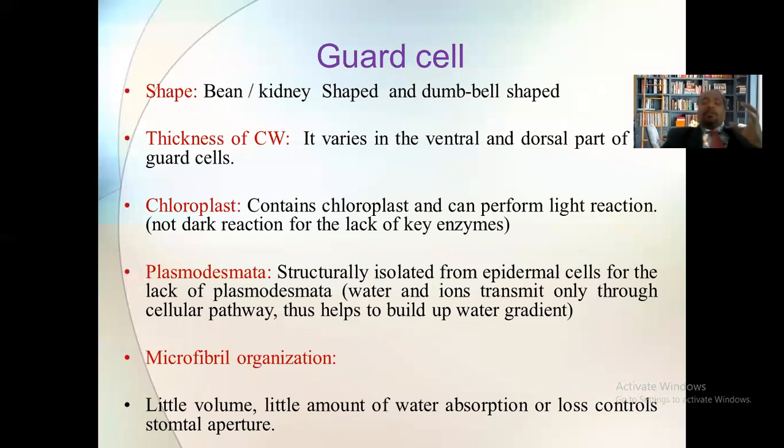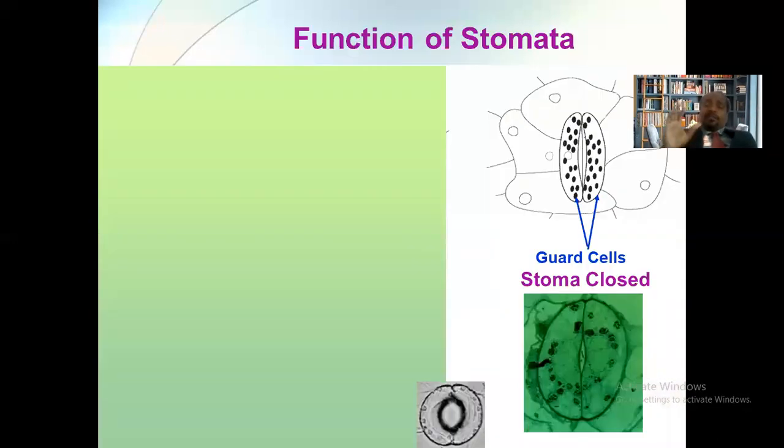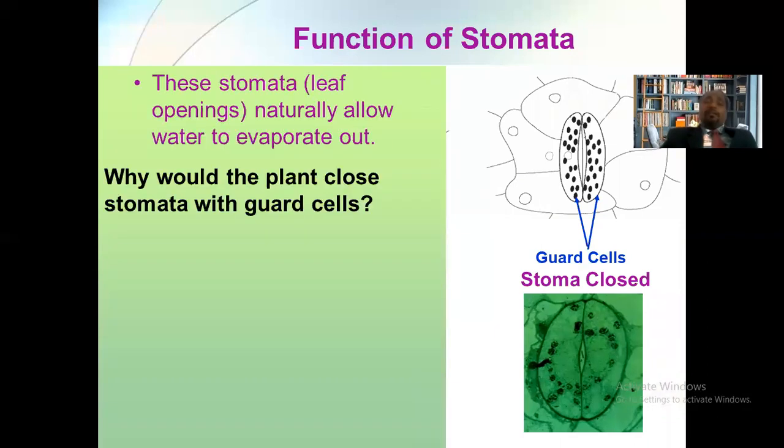So the little amount of body absorption or loss of water, it controls the opening and the closing of the stomata. Okay, so these are some functions of the stomata. As we discussed, the main important function of stomata is the evaporation of water, loss of water in the form of water vapors, isn't it? When stomata opens, the water loss takes place in the form of water vapors.